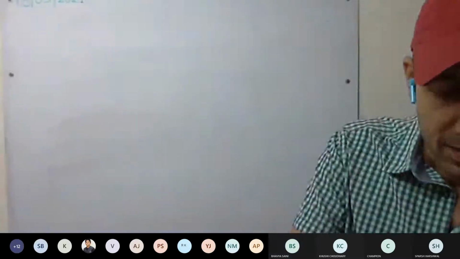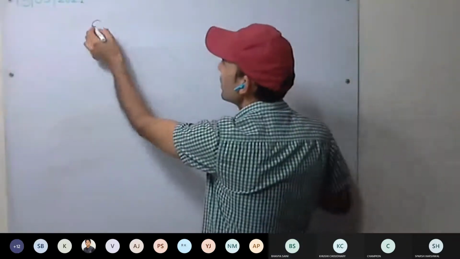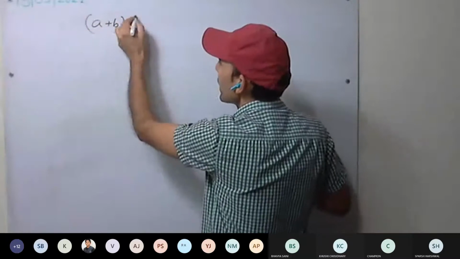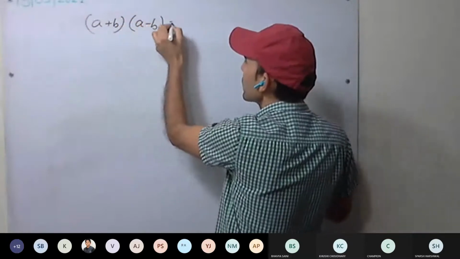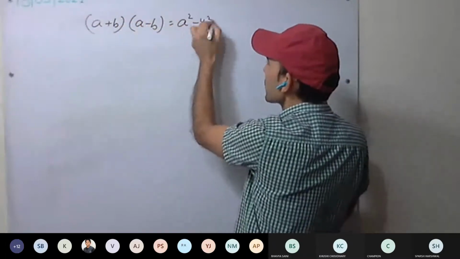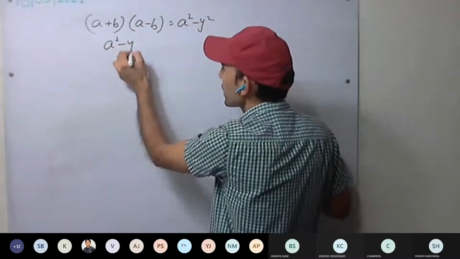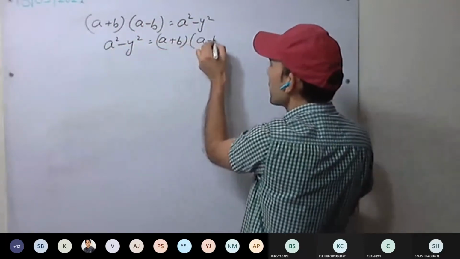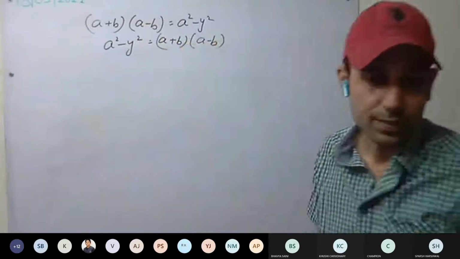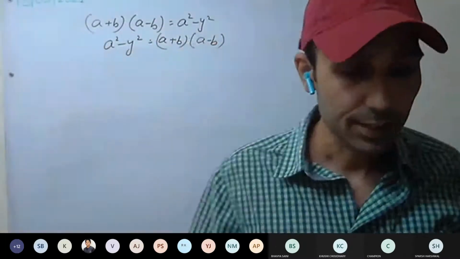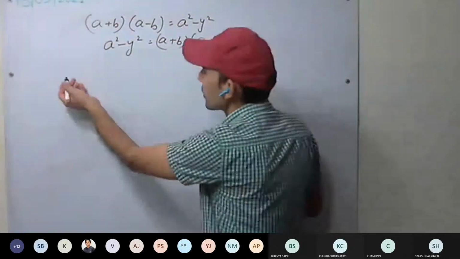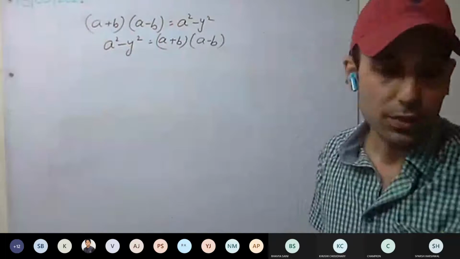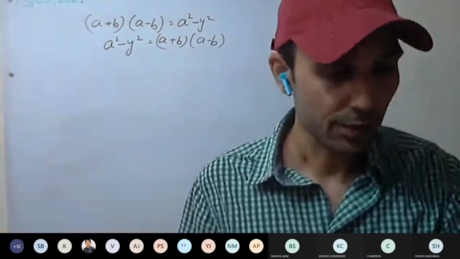(A plus B) into (A minus B) equal to A square minus B square, or A square minus B square, we can write it as (A plus B) into (A minus B). Okay. And then we have discussed these identities. Okay, that first one we don't have to remember, we used to solve that one.